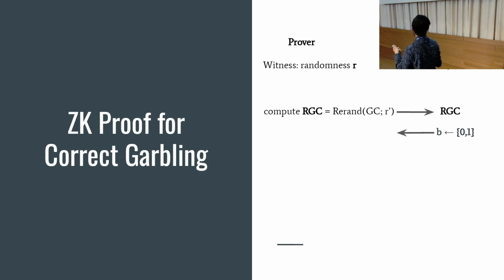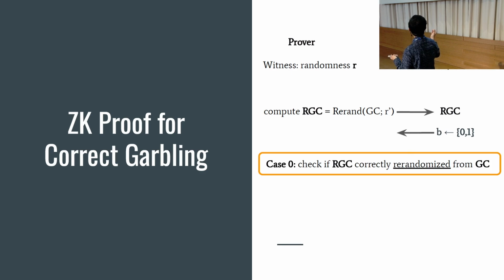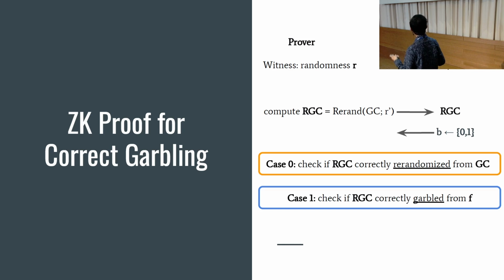If the bit is 0, the prover needs to show that the RBC was correctly randomized from the GC. If it is 1, it has to show that the RBC is the correct garbling of the function f. This requires composing the randomness R prime and R. This is possible; I won't go into the details of how this is done.